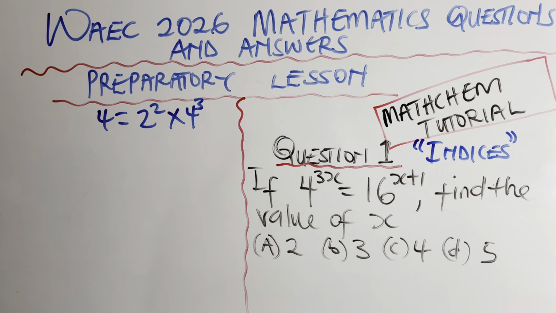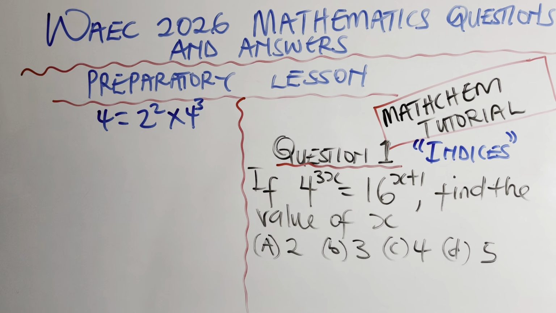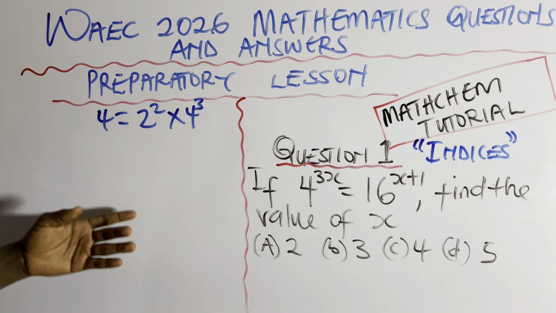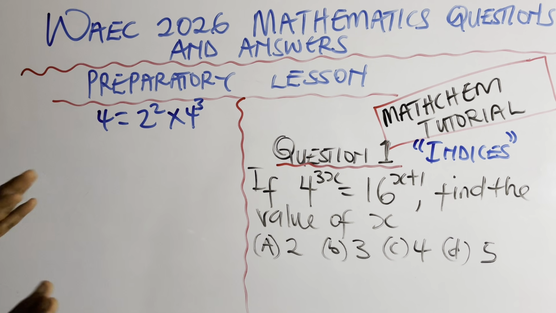Okay, so if you have this type of question, what do you do? The first thing that should come to your mind is that you must always look for the approach. I'm explaining this because you might see a question that is not this question, but similar to this question. Mathematics is just like if your teacher gives you an example on the board. If she wants to give you classwork, she will not give you the same question she gave as the example, but the approach you apply to the example is also the approach you will apply to the classwork or assignment she will give you. That's how mathematics is, and that's the simplest subject ever.